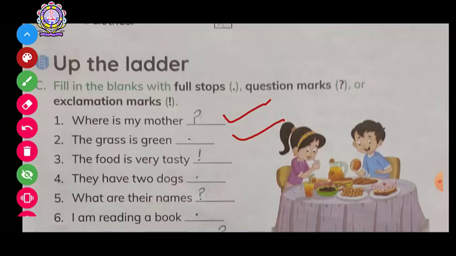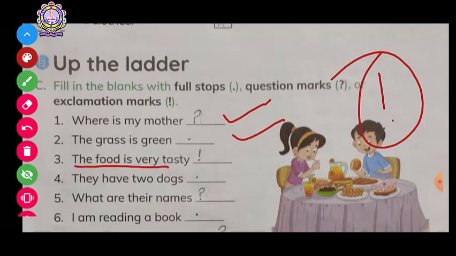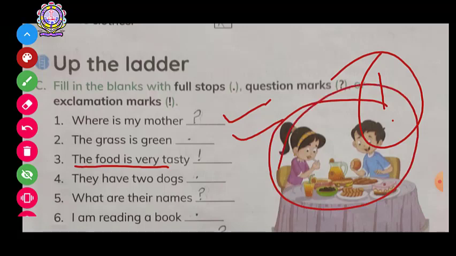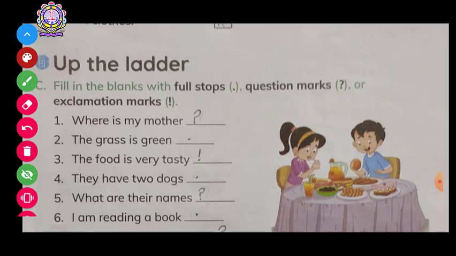The food is very tasty. Now I have told you in a previous class, the class which was on Monday, means yesterday, that an exclamatory mark comes there when there is a command, or where there is a strong feeling. Strong feeling means, they are saying the food is very tasty, and if you can see in this picture, they are enjoying the food, isn't it? How they are enjoying, this girl, this boy, they are enjoying the food, right? So it's a strong feeling. Then what will come here?